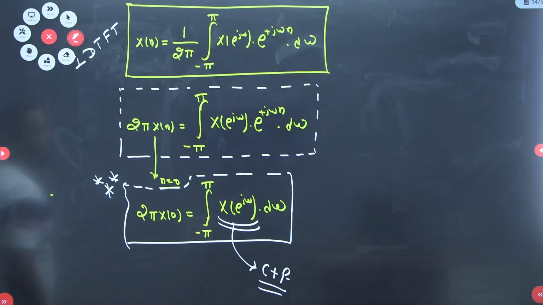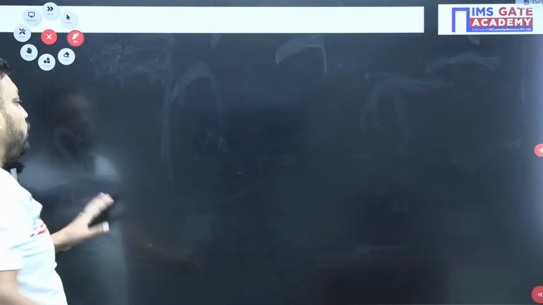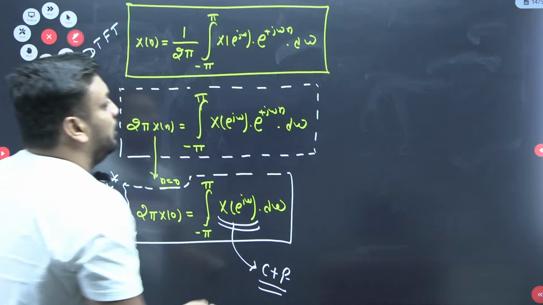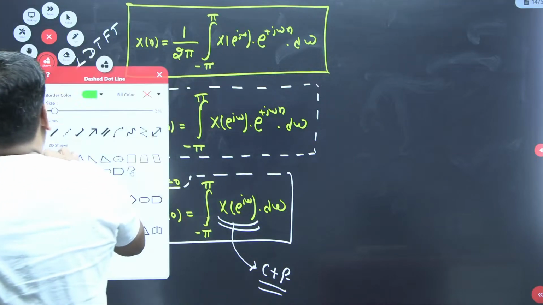Yes, sir, clear. Very good, beta Hemant. Shabash. So the first question is clear to you. Now tell me, X(e^j0) is what? Okay. So I will explain here in this box only what X(e^j0) is.